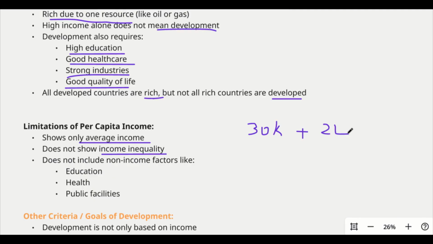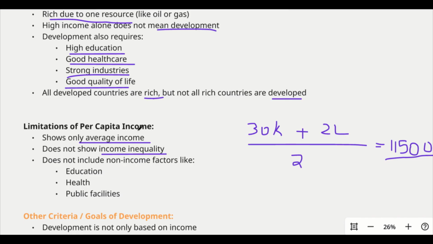Whenever you consider the per capita income of these two people, me and my neighbor, what will be our per capita income? 30K plus 2 lakh divided by 2, which is 2,30,000 divided by 2. That will be 1,15,000. So does it mean that I have 1,15,000 with me? No, it's not. While we are taking the average, it can be affected by the extreme values. That is why it does not show the income inequality.